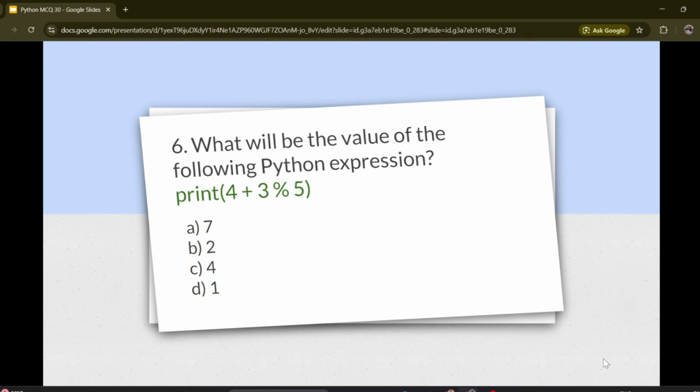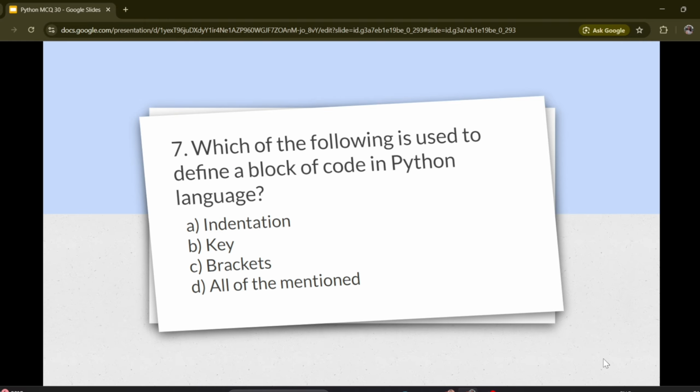Options are A. 7, B. 2, C. 4, D. 1. Correct answer is A. 7. Question number 7. Which of the following is used to define a block of code in Python language?